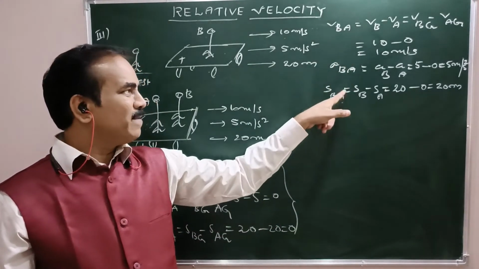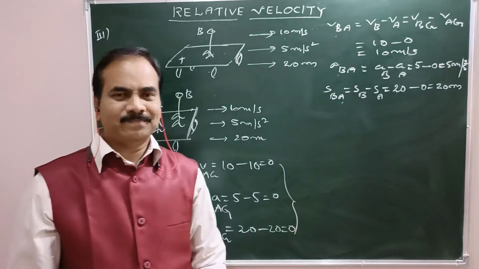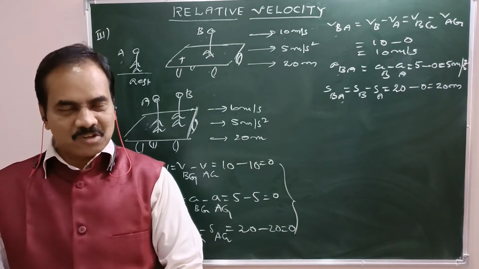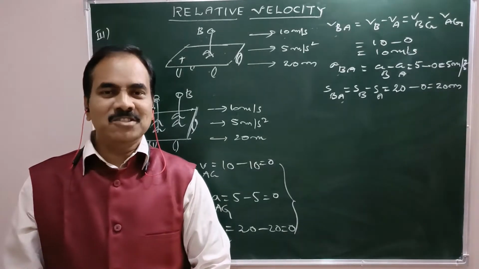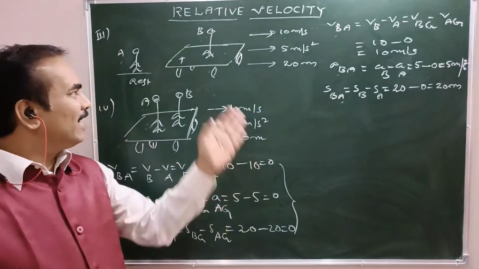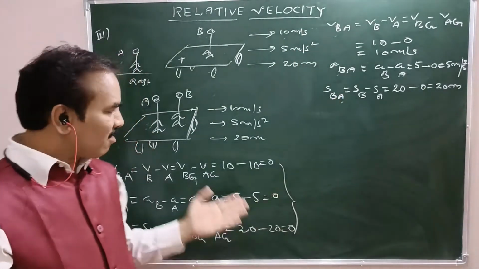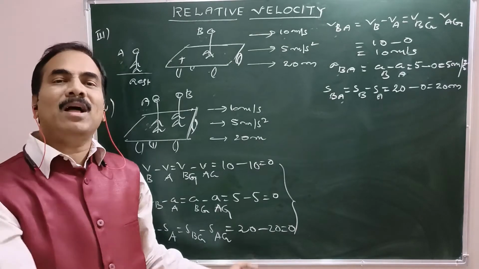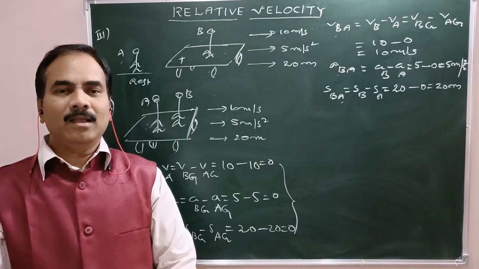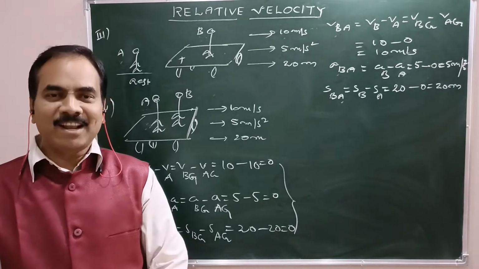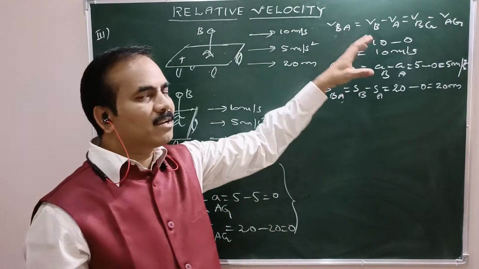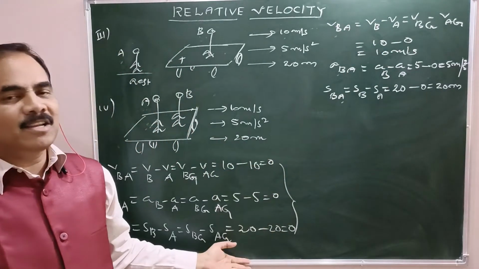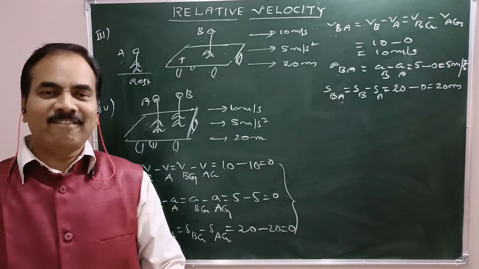Displacement, acceleration, velocity, all the three factors change as per the frame of reference selected. In the inertial frame these are the particulars, in the non-inertial frame these are the particulars, even for the same body with respect to the same observer. So what makes the difference? The type of frame of reference makes the difference. Here these are the particulars as far as the inertial frame of reference is concerned. These are the particulars as far as the non-inertial frame of reference is concerned.